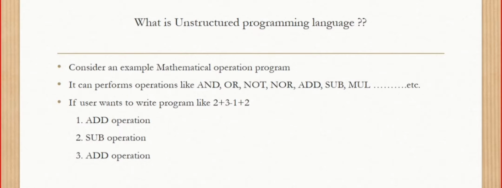I'll show you the style in which developers used to write this unstructured programming language. In the first step he needs to perform the addition operation, so he writes some lines of code for add. Next he needs to perform the subtraction operation, so he writes some lines of code for subtraction. And again he is doing the same addition operation, so he is writing the same lines of code. From this we observe that the entire code is dumped in one single file.